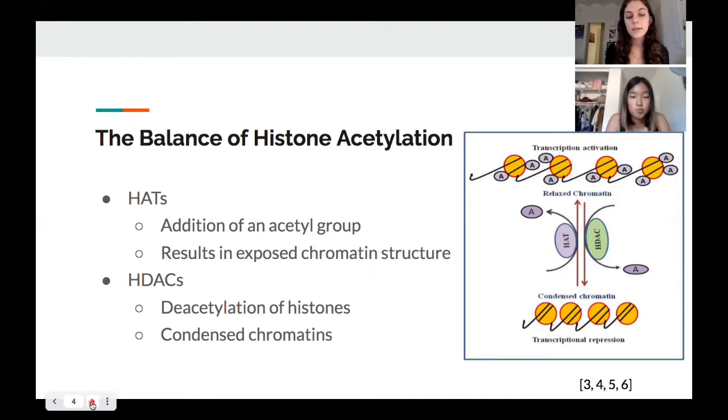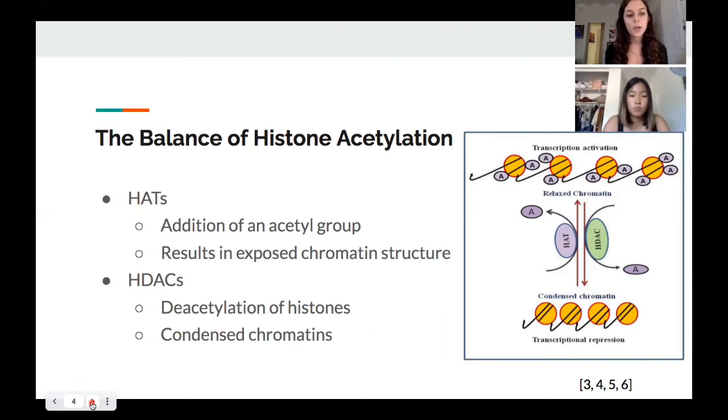Histone acetyltransferases catalyze the addition of an acetyl group onto the lysine residues on the N-terminal tails of histones through employing acetyl-CoA as a common acetyl donor. This process results in the neutralization of the positively charged lysine, thus destroying the electrostatic interaction between DNA and histones. And this in turn relaxes the structure of chromatin, opening up a region that is more easily accessible to transcription